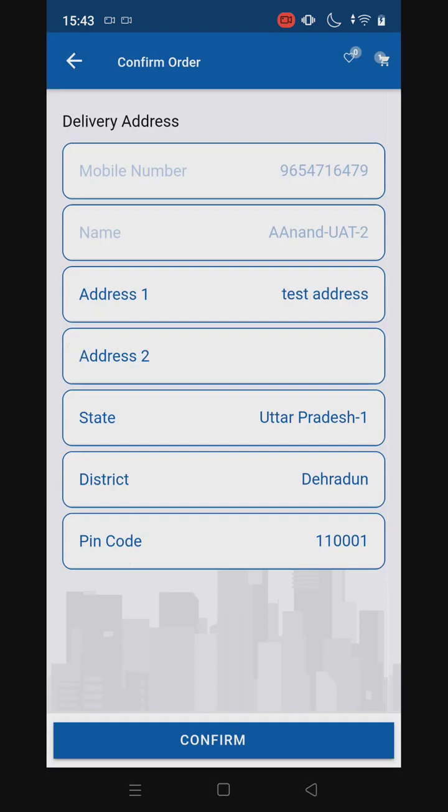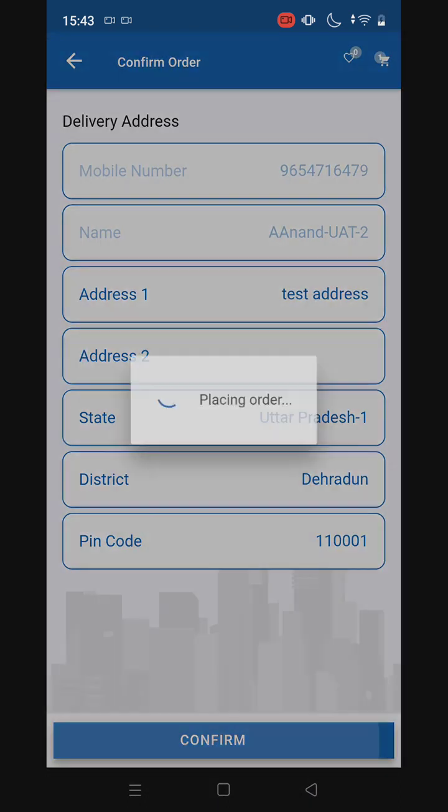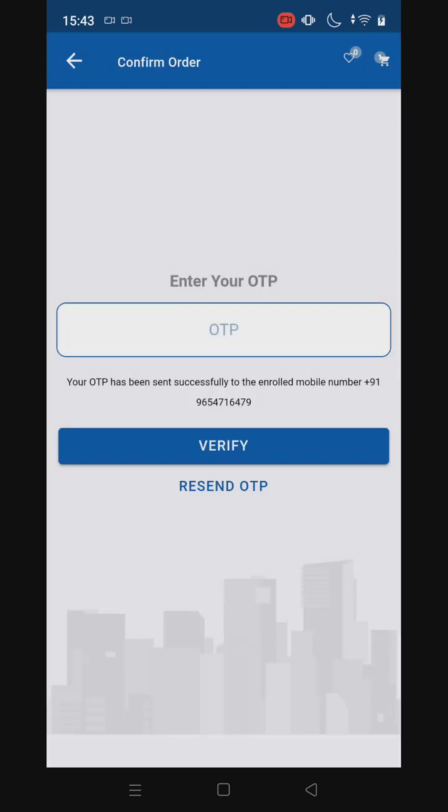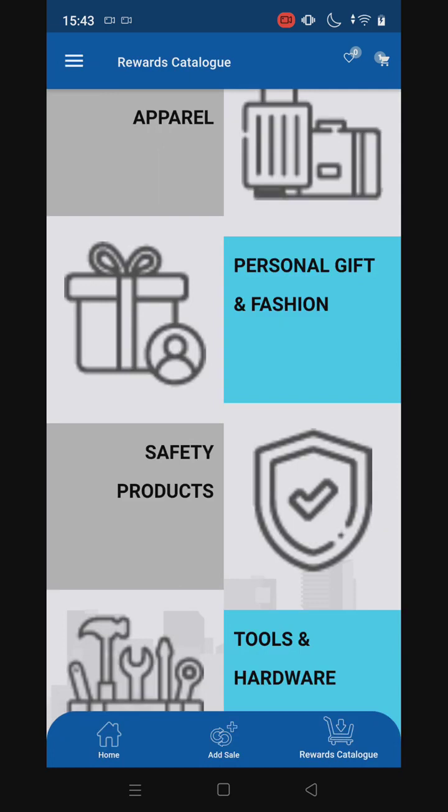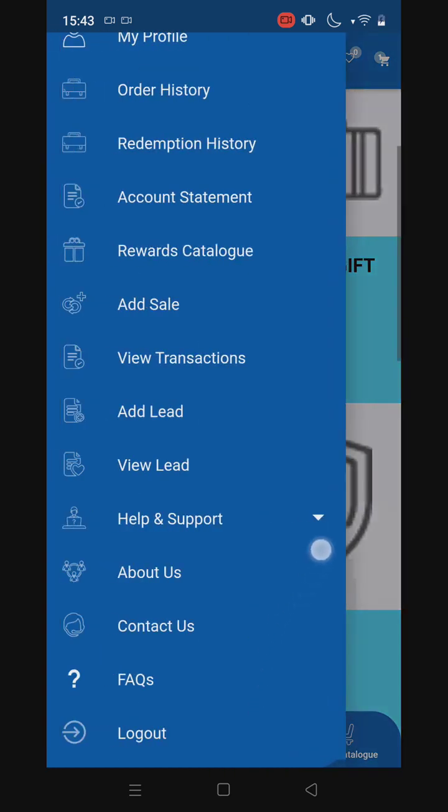Here I can see the address. I can confirm the address. Once confirmed, it will land on the OTP page where I have to enter the OTP and the order will get placed. So that's it for this application, Shoorveer.